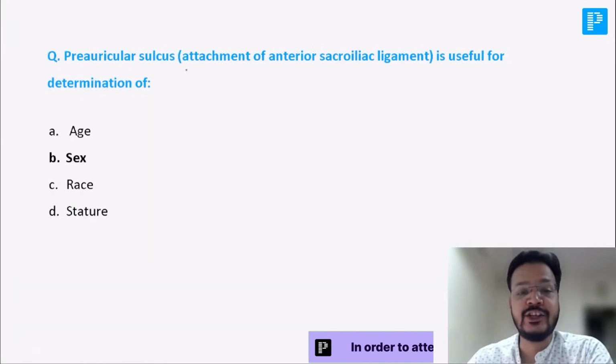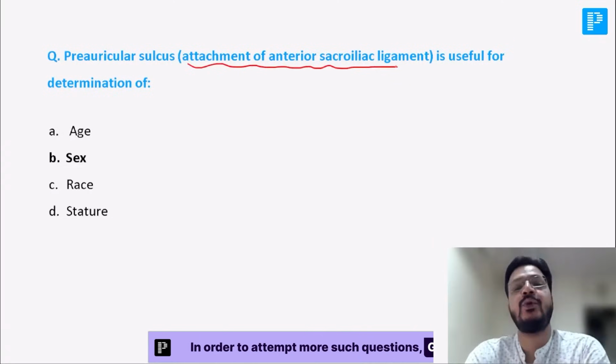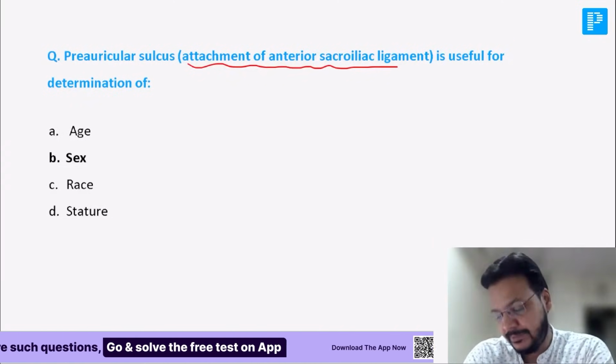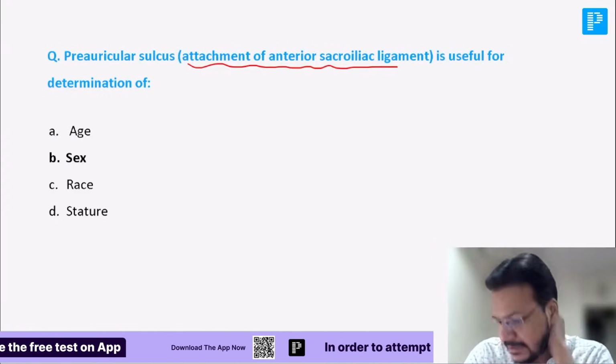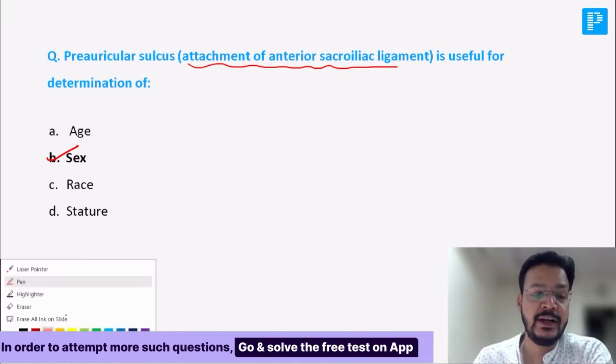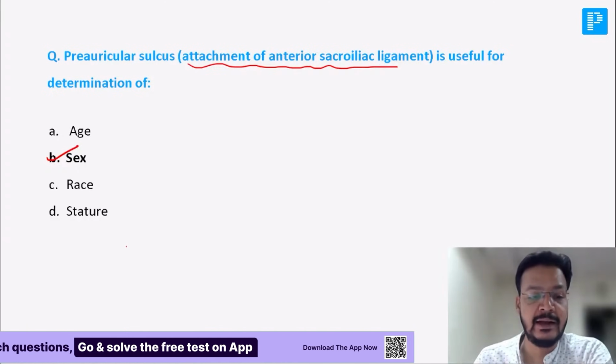Preauricular sulcus, the attachment of anterior sacroiliac ligament, is useful for determination of age, sex, race, and stature. Anyone give me the answer? Preauricular sulcus, it is sex. I will explain a few very important differences between male and female skeleton.